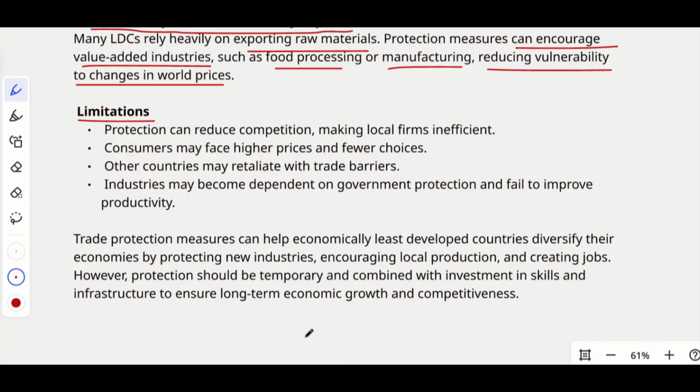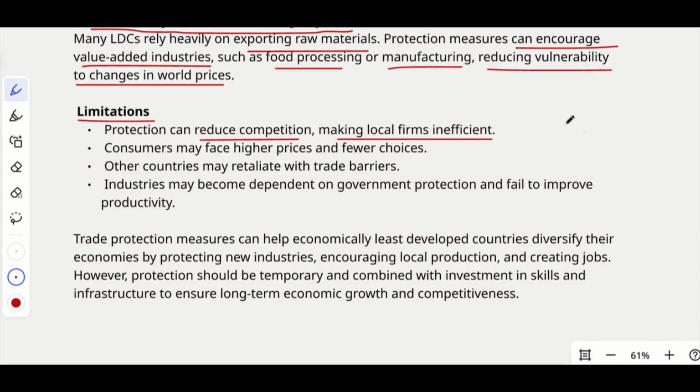So what are the limitations? The limitations include protection can reduce competition, making local firms inefficient. So that's a crucial point. Okay. So whenever there is no critical competition available in the market, the firms will settle down for less, right? They won't work efficiently without a proper threat. Companies will feel safer, which makes them lazy. Like there won't be more inventions or any updations or new products. They will just focus on what they are doing.